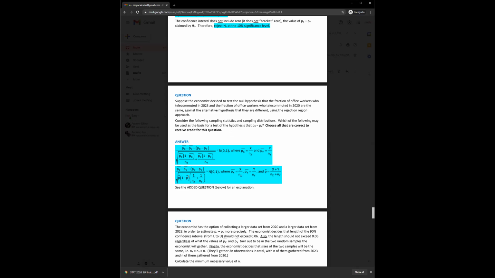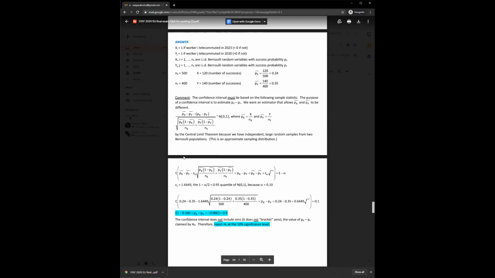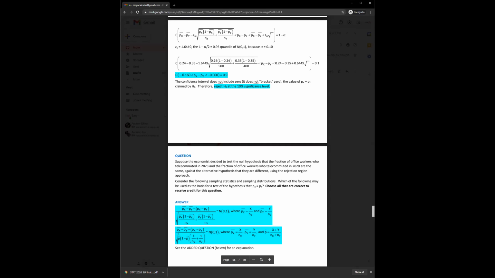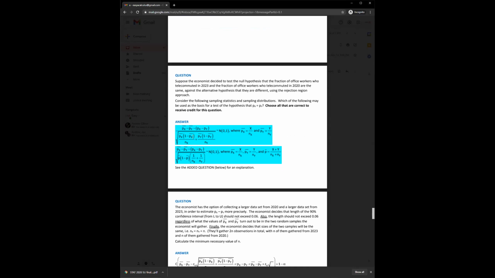This is called the pooled version, or you can use this. This is unusual because I thought it wasn't this one. I'm pretty sure you couldn't have used this one. I thought it had to be without p bar. If you do the confidence interval method, you have to use, I'm a little surprised at this because I'm almost certain this is a typo.